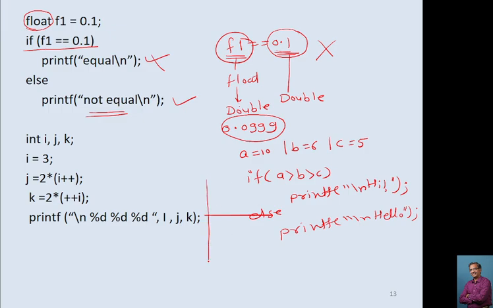So this is a slightly confusing question, so I will check here.